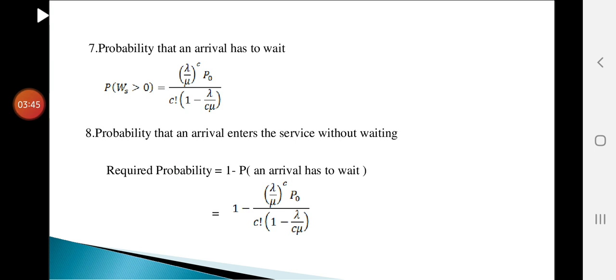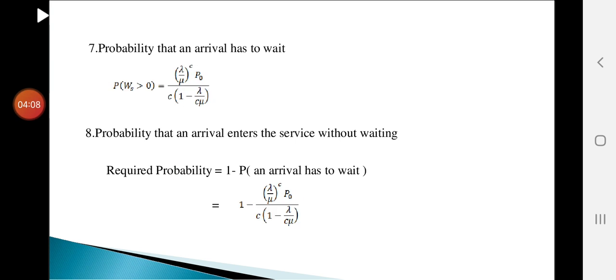Next formula, probability that an arrival enters the service without waiting. It means we use the formula 1 minus the probability that an arrival has to wait. Without waiting is nothing but 1 minus the probability that an arrival has to wait. We use this formula: 1 minus (lambda by mu) whole power C into P naught, divided by C factorial into (1 minus lambda by C mu).